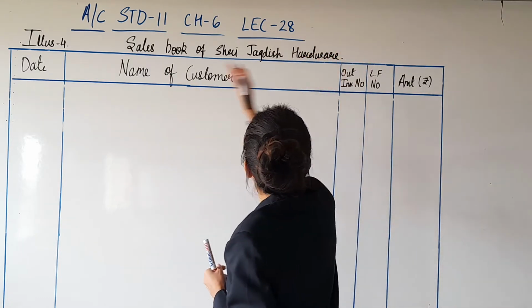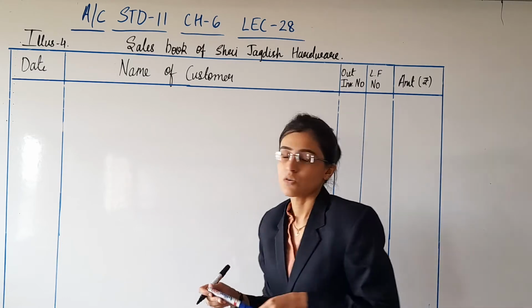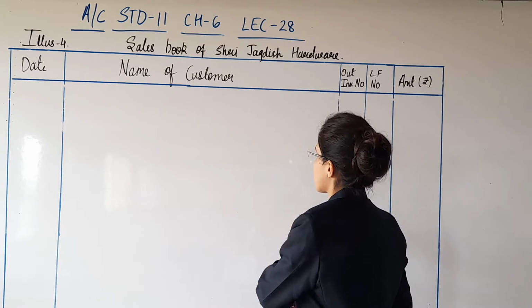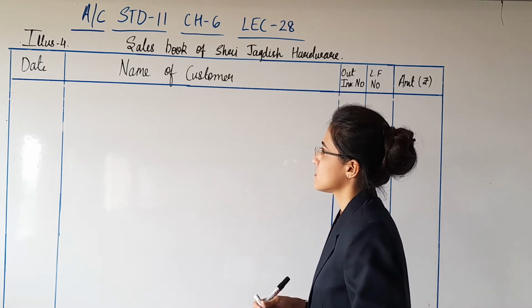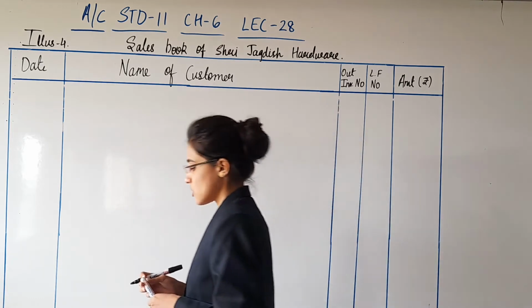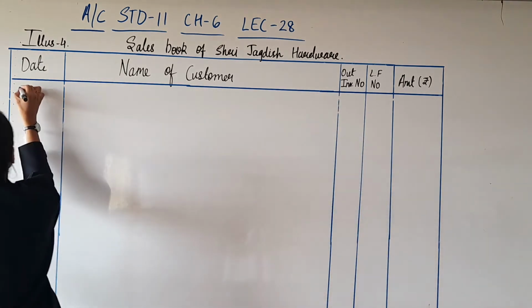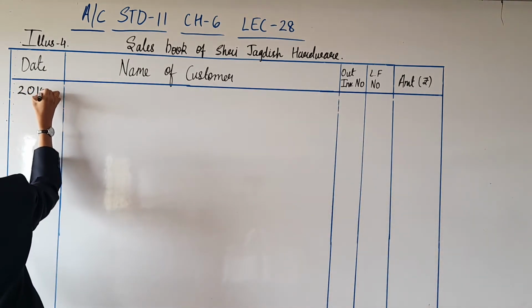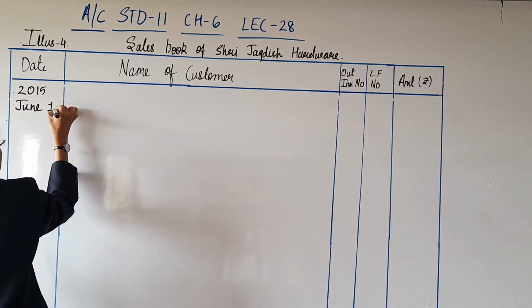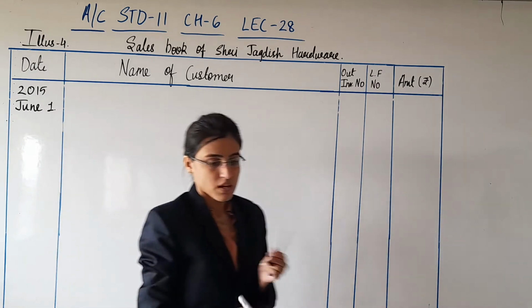Alright, this is how you write down the heading of the sum that you are solving, and thereafter the proper format, of course. The specimen should be clear in your mind, and firstly the year 2015, the month and the date.